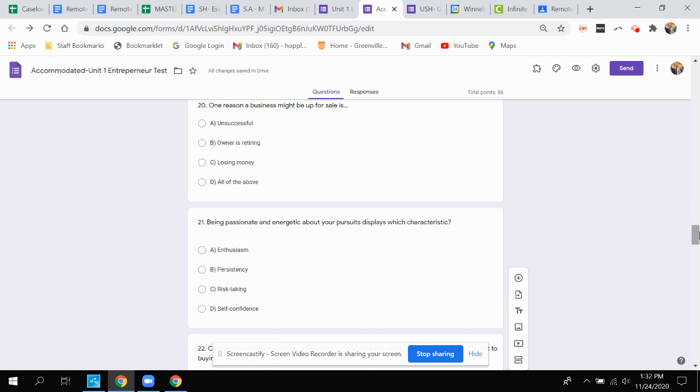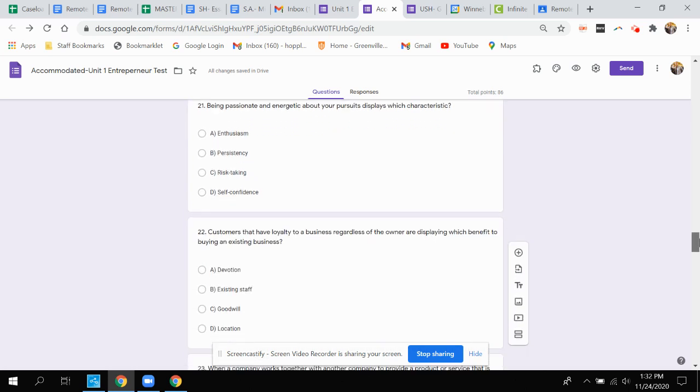Question number 20, one reason a business might be up for sale is A, unsuccessful, B, owner is retiring, C, losing money, or D, all of the above? Question 21, being passionate and energetic about your pursuits displays which characteristic? A, enthusiasm, B, persistency, C, risk-taking, or D, self-confidence?